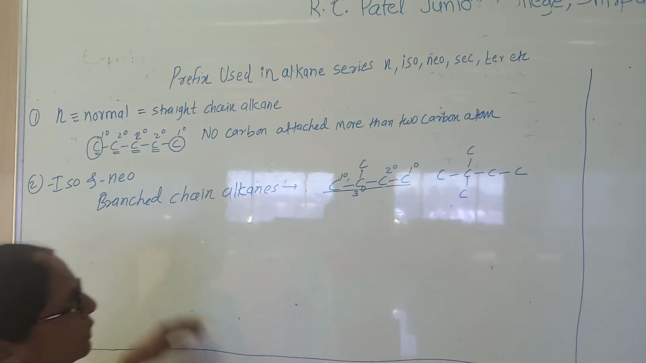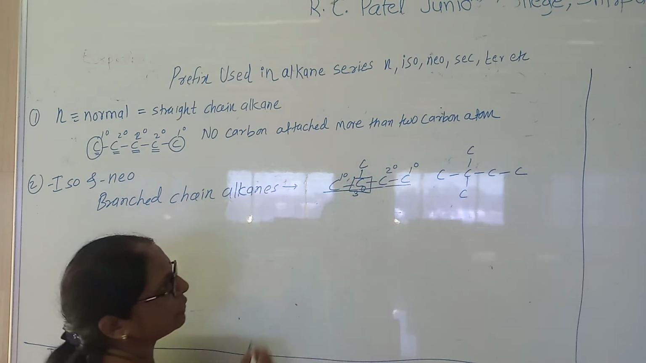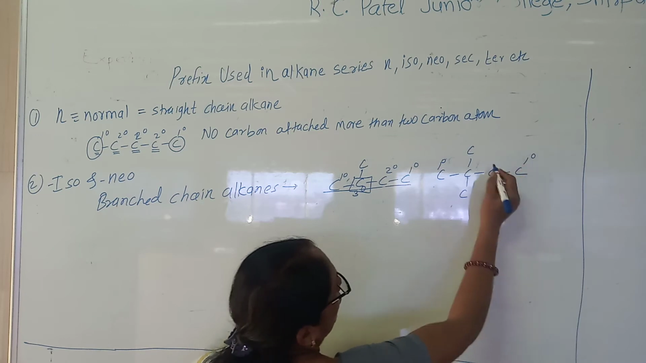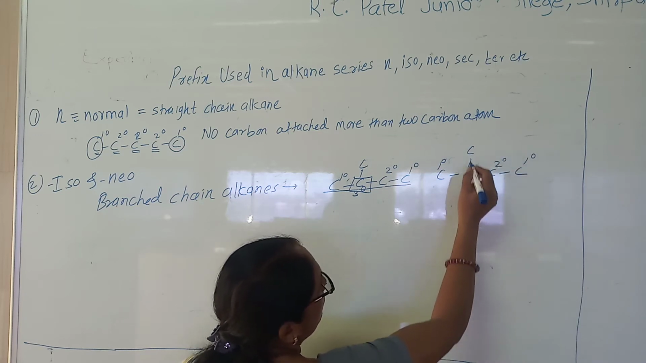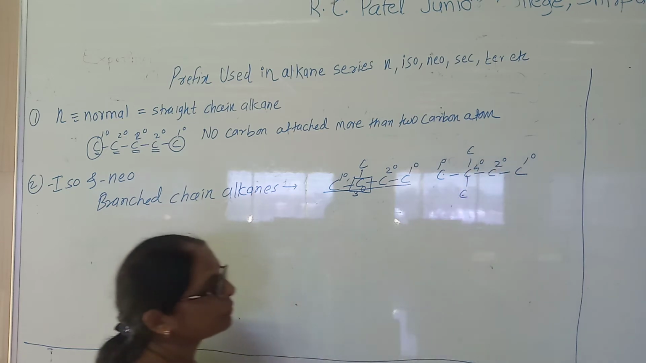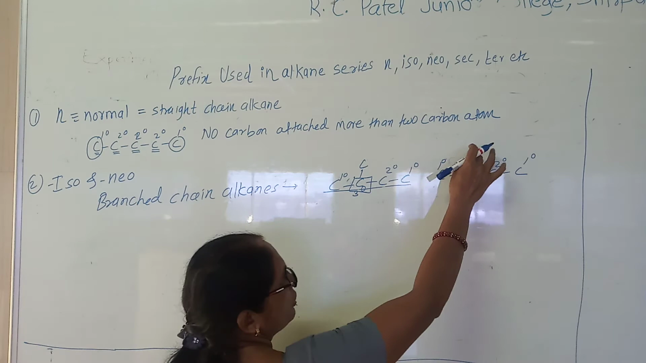So according to our condition, if there is one carbon which is attached to more than two carbon, it is a tertiary. In this case, this is primary, this is secondary. Now this carbon is attached to 1, 2, 3 and 4. It is a tertiary. Sorry, it is a quaternary, not tertiary, because it has 4. So it is a quaternary.